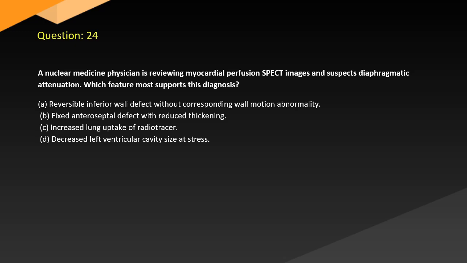Question 24. A nuclear medicine physician is reviewing myocardial perfusion SPECT images and suspects diaphragmatic attenuation. Which feature most supports this diagnosis? A. Reversible inferior wall defect without corresponding wall motion abnormality. B. Fixed anteroseptal defect with reduced thickening. C. Increased lung uptake of radiotracer. D. Decreased left ventricular cavity size at stress.